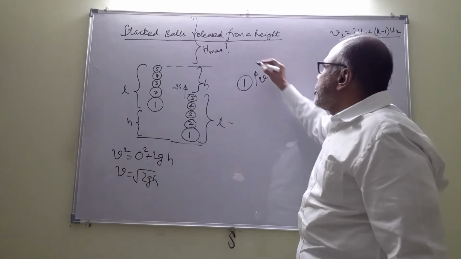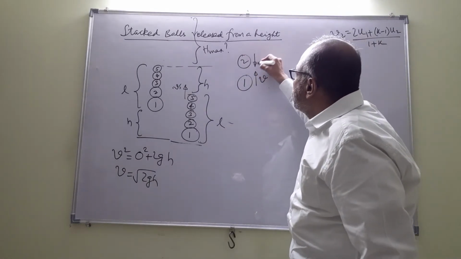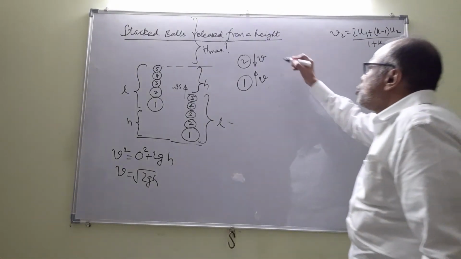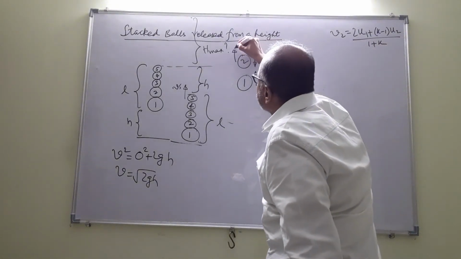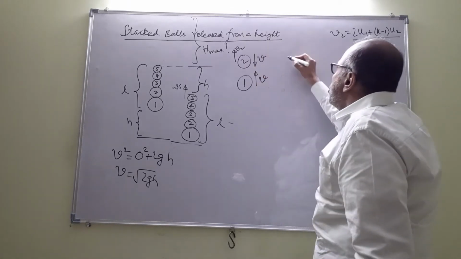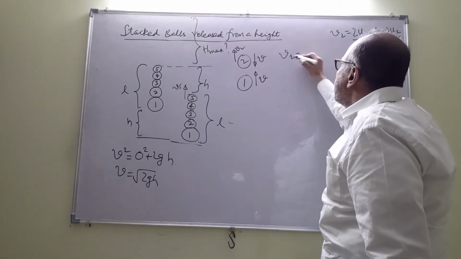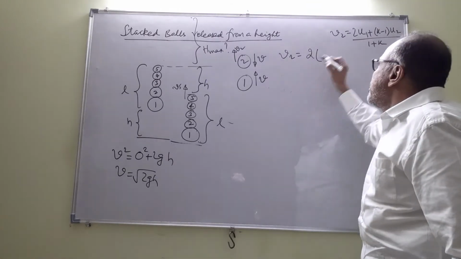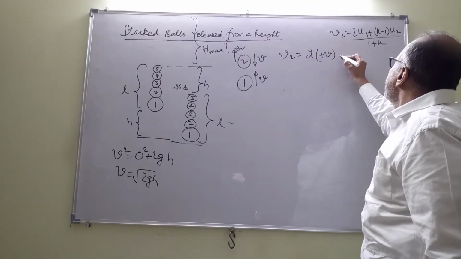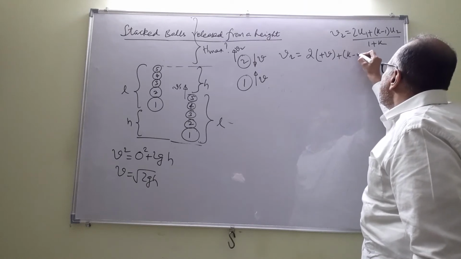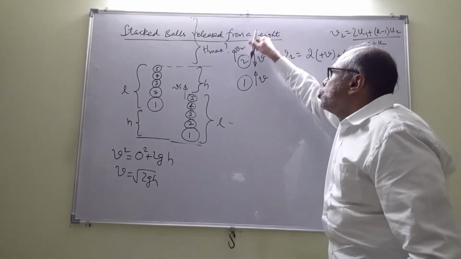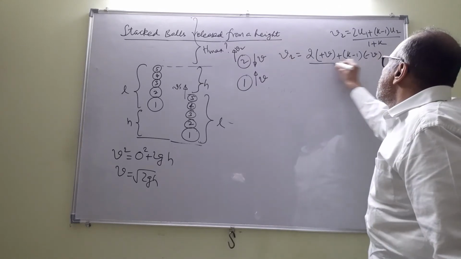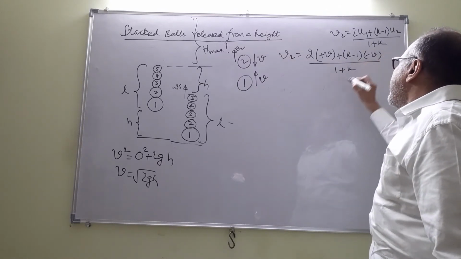Now it has reversed the velocity, and 2 is now coming down with a velocity v. So we want to now find out the final velocity v2 of 2. So v2 would be, use this formula, 2 into u1. u1 is plus v, plus k minus 1 into u2, which is minus v because in the opposite direction, by 1 plus k.